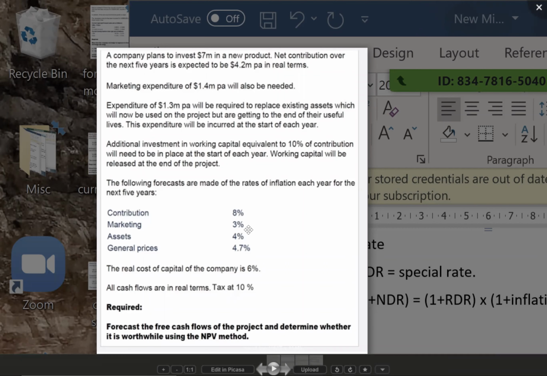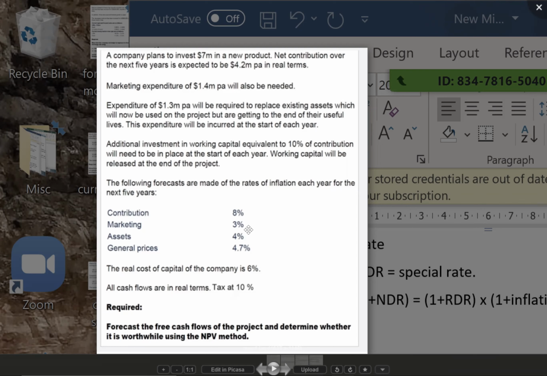Next, expenditure of 1.3 million per annum will be required to replace existing assets. So that is an asset expenditure, which is now used on the project but is getting to the end of its useful life. Now see, the expenditure will be incurred at the start of each year. So we have expenditure for 5 years.